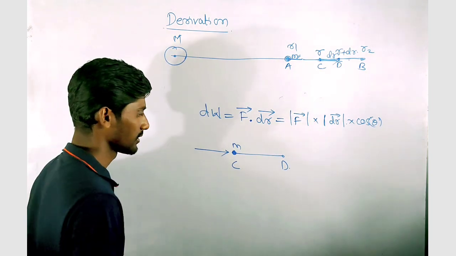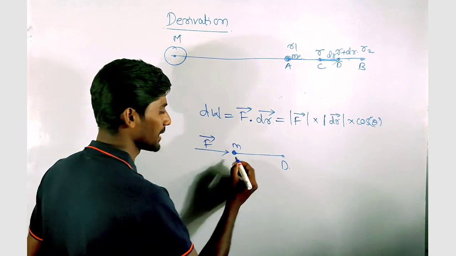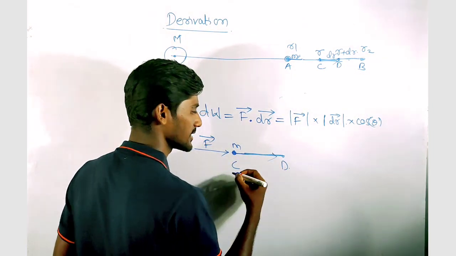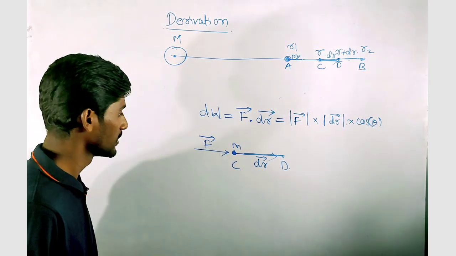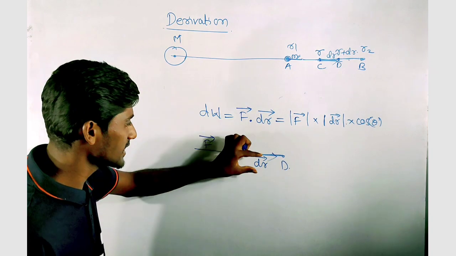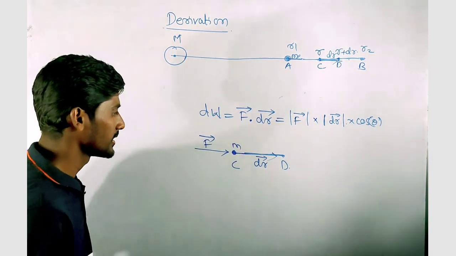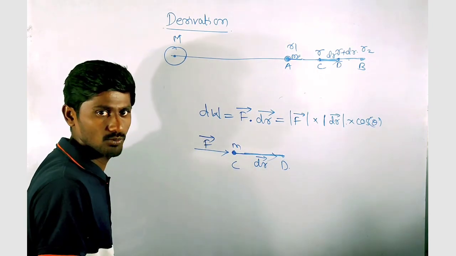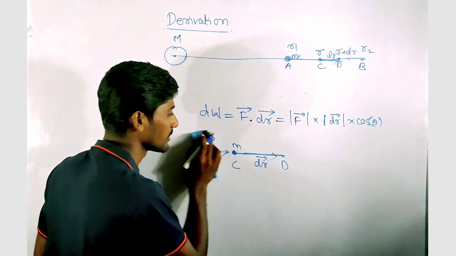This is the force vector and my displacement is CD, so this is the dr vector. My force vector and the displacement vector have the same direction, so the angle between them is 0. So theta here is 0.